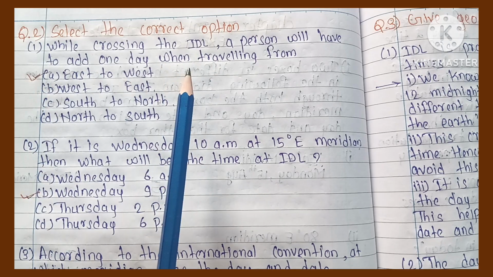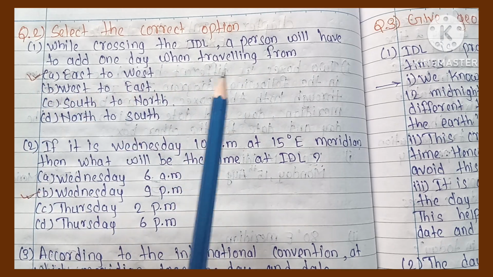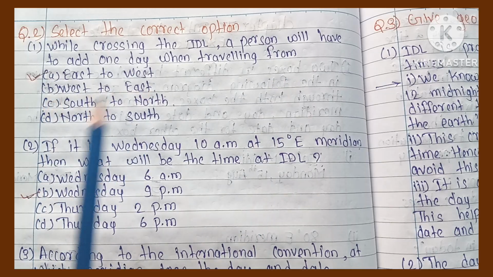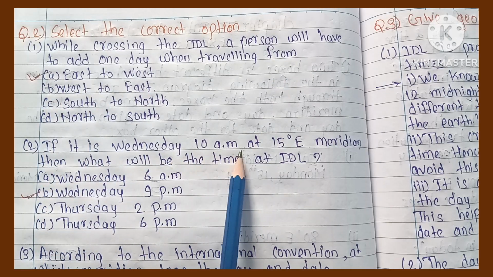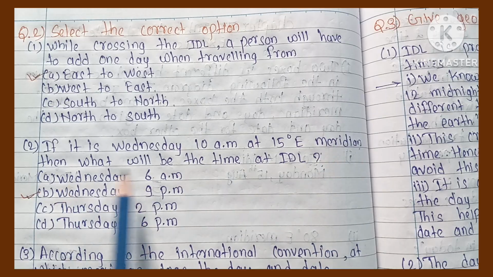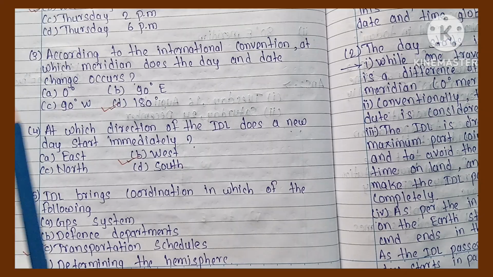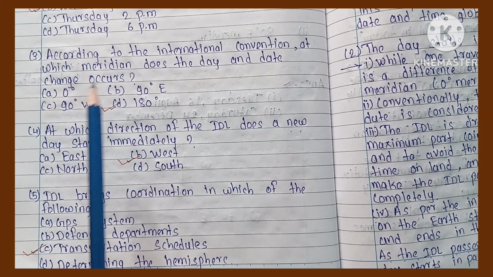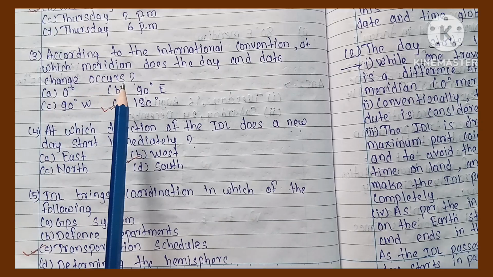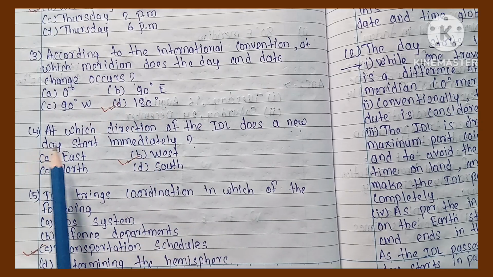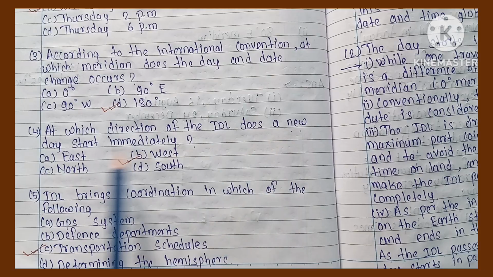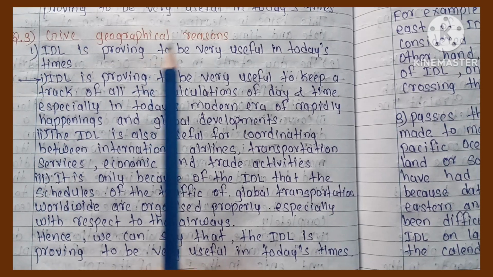Second question: Select the correct option. First, while crossing the IDL a person will have to add one day when travelling from. Answer: East to West. Second, if it is Wednesday 10 am at 15 degree East meridian, then what will be the time at IDL? Answer: Wednesday 9 pm. Next, according to the international convention, at which meridian does the day and date change occur? Answer: 180 degree. Next, in which direction of the IDL does the new day start immediately? Answer: West. Next, the IDL brings coordination in which of the following? Answer: transportation schedules.